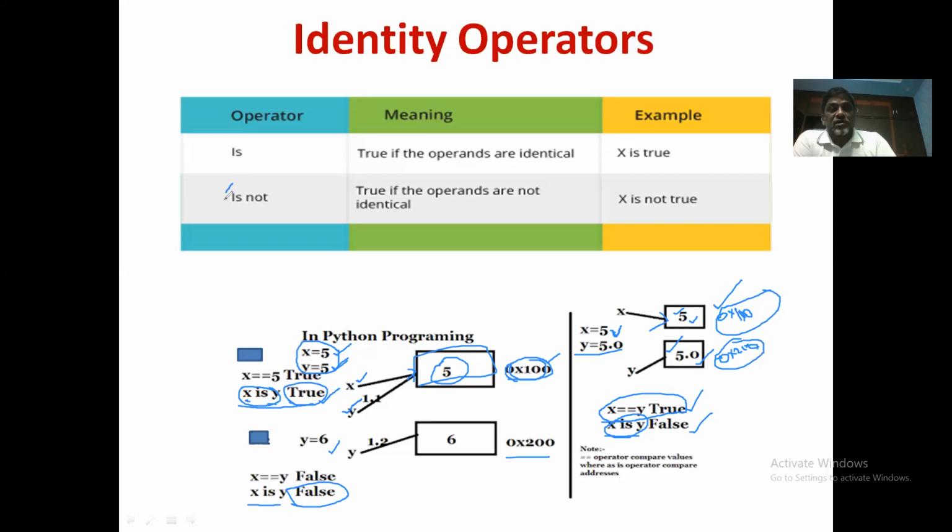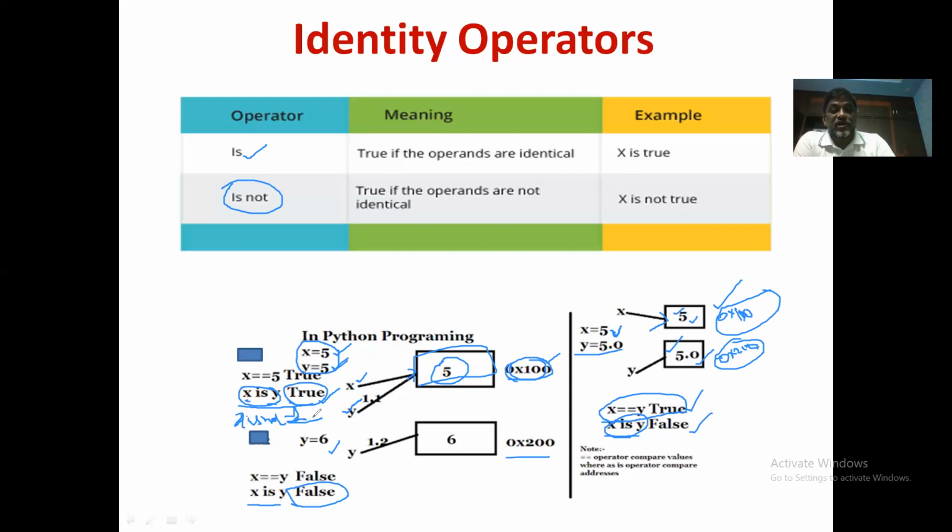This is not is the complement of the first one, the is operator. For example, if I write x is not y here in this example, then it will return false. Why? x and y are pointing to the same memory location.